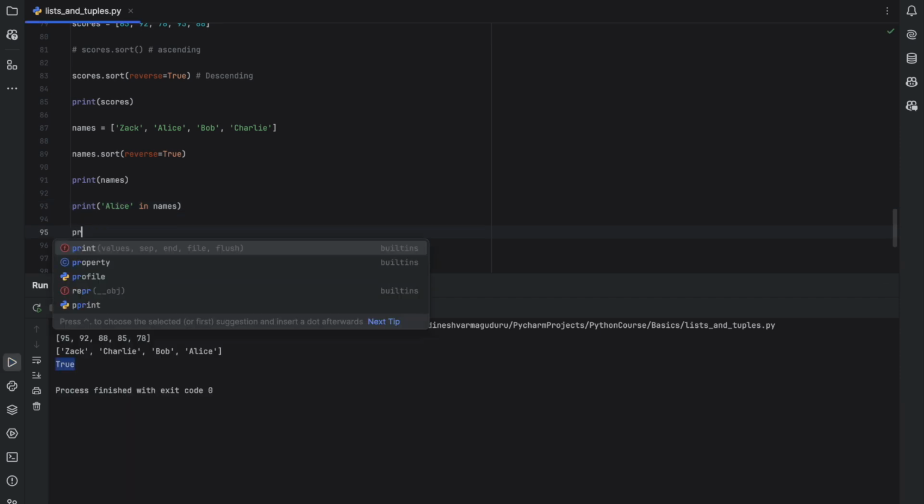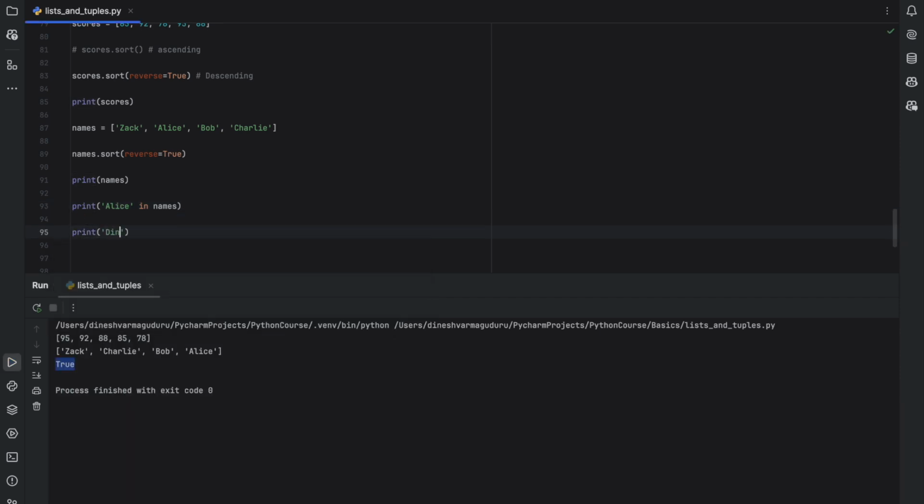Let's try to use this with some other thing. Let's say you're checking if Dinesh is present in names. It's not present in names, so it will print False. And along with in, we also have the not in operator. Not in basically checks if this name is not present in names. So if this name is not present, then it will return True. So you see, now it has printed True. So in and not in are basically used very frequently with list to find if an element is present in a list or not.